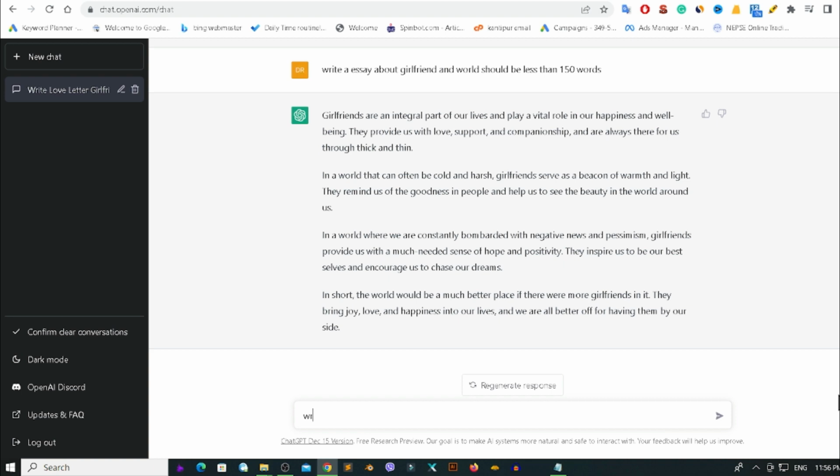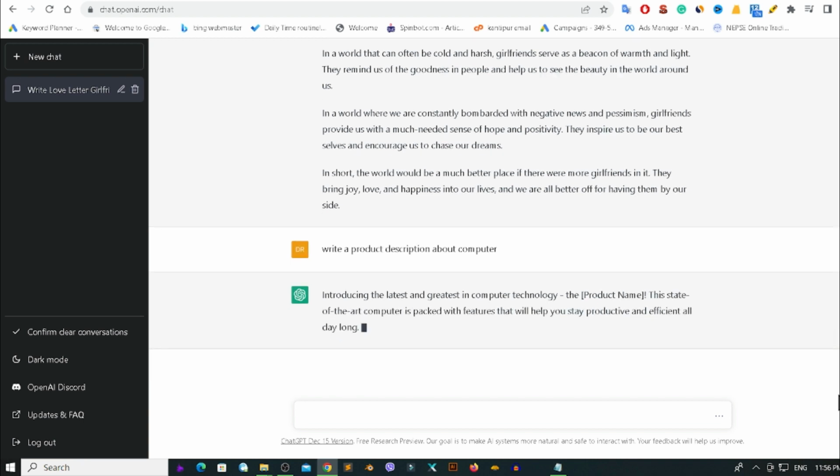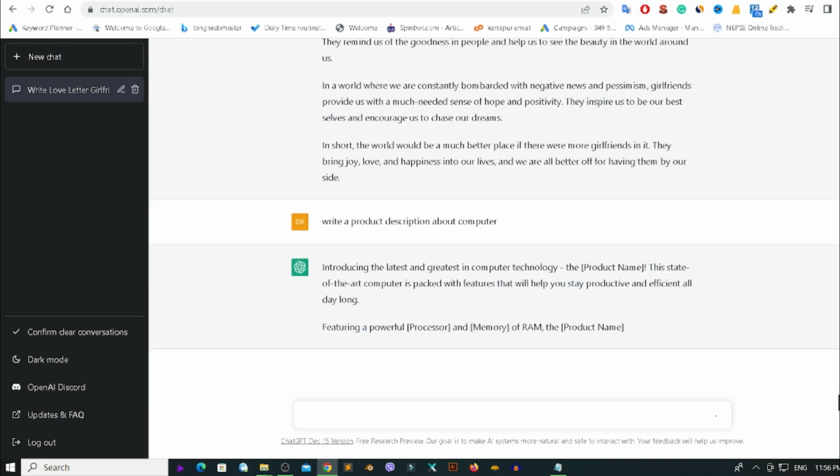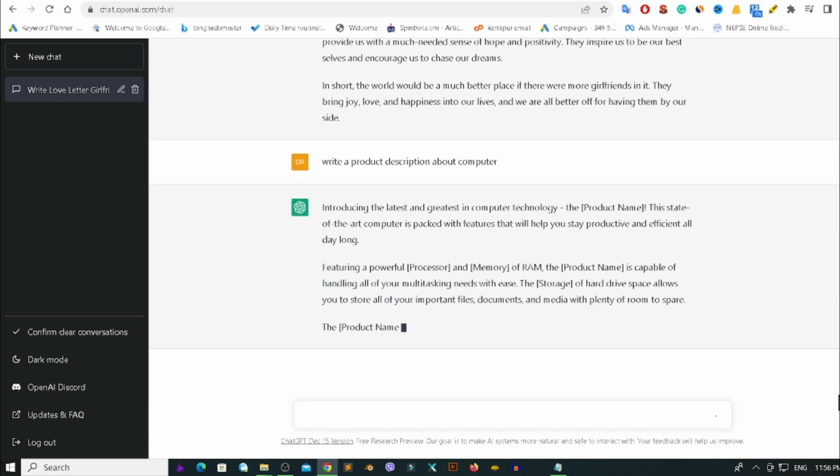So I am just typing "write a product description about computer." After that it will create an amazing description, and it will help you to bring more sales on your product.